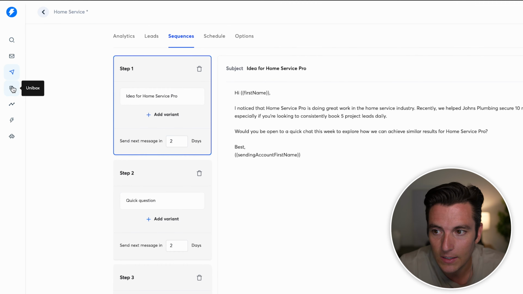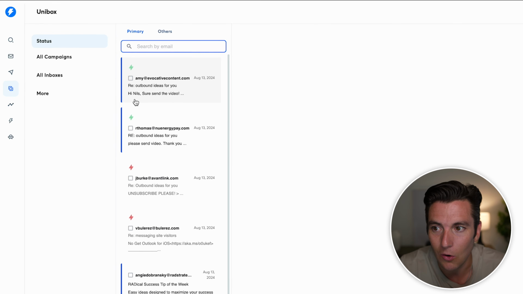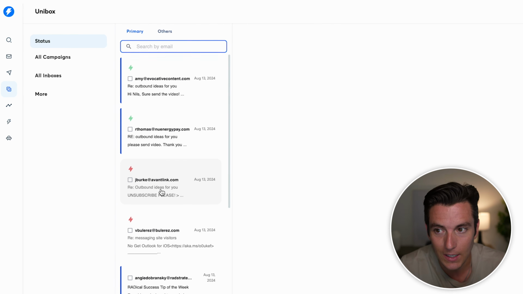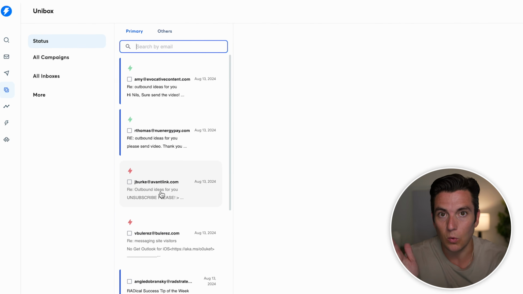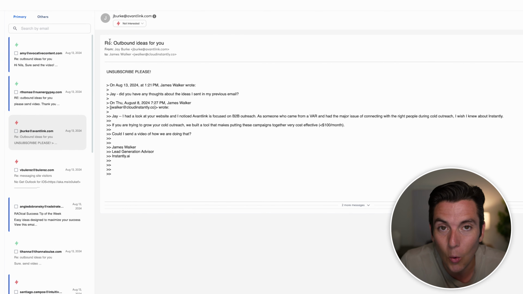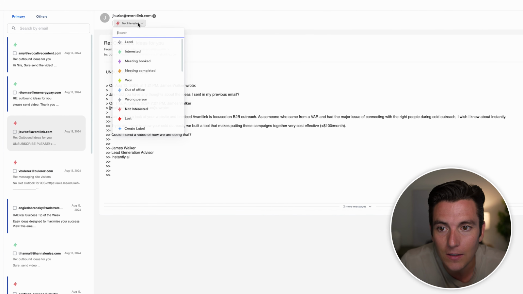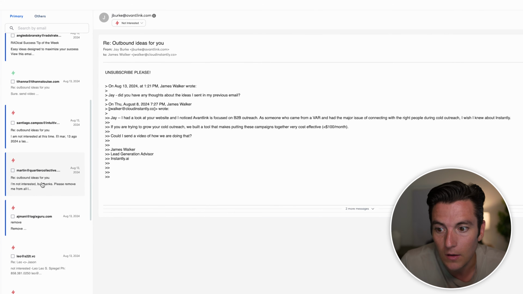Instead of all of these going into my personal email with a bunch of email responses, or in this case, if we're not verifying the emails, bounced emails, Instantly has what's called a unibox where we can manage all of the responses in one section. That means all of the responses will go here and it's going to be able to prioritize them by responses. So AI is automatically categorizing them as interested, not interested.